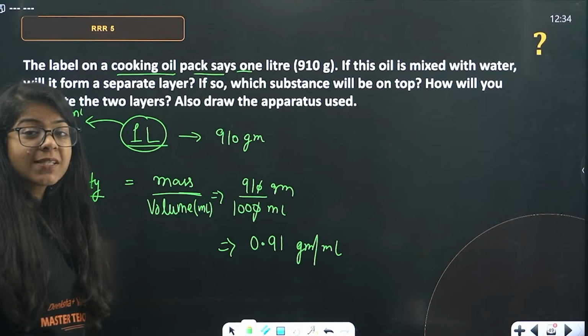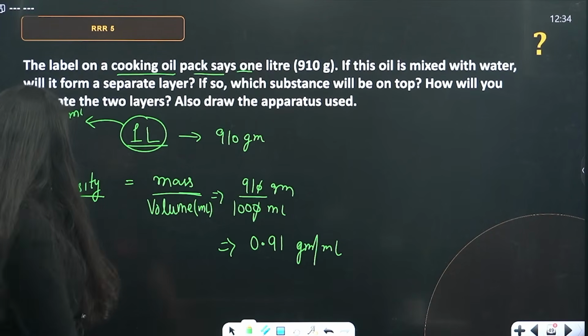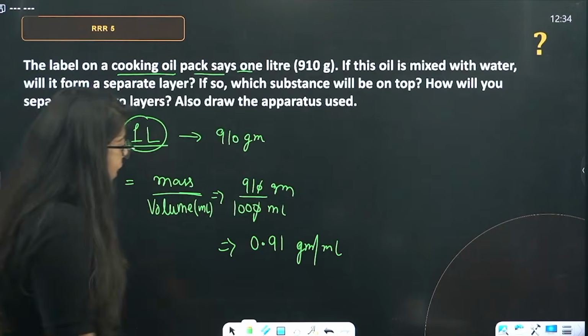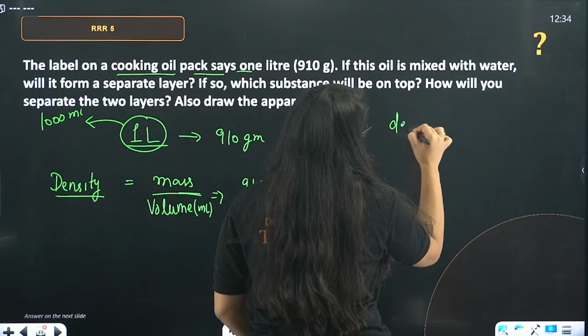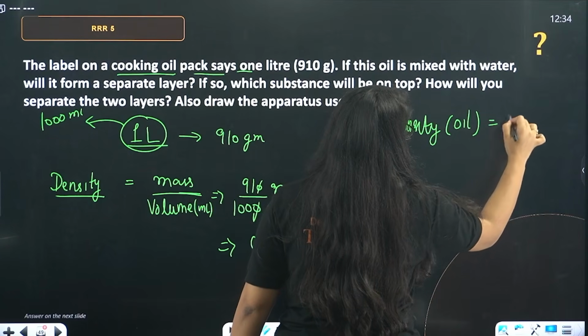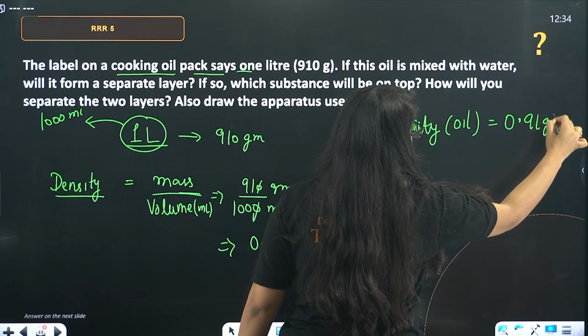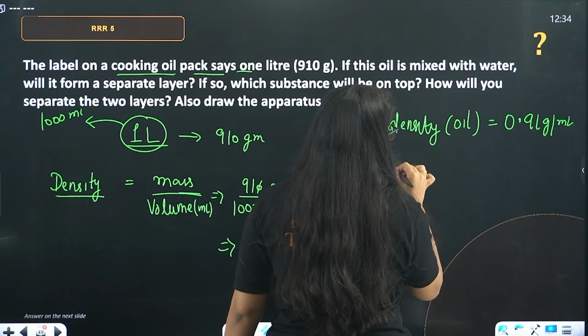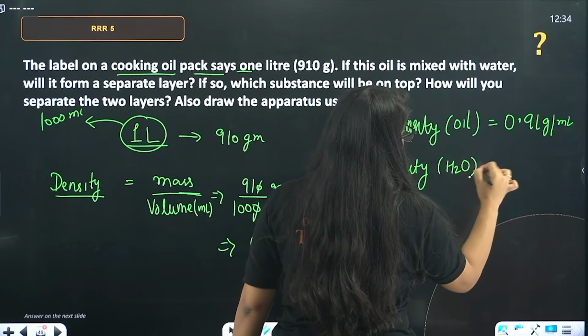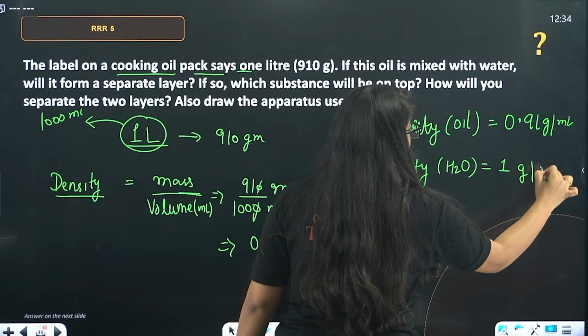Now, what is the density of water? Beta, the density of water is 1 gram per ml. So, the density of oil is what? 0.91 gram per ml. Density of water is what? 1 gram per ml.